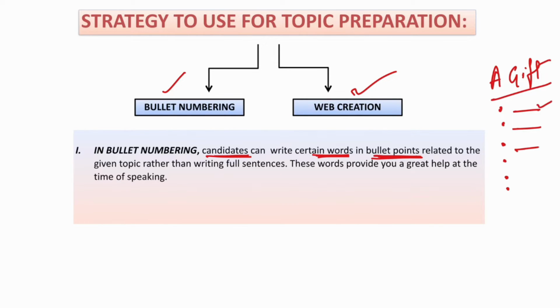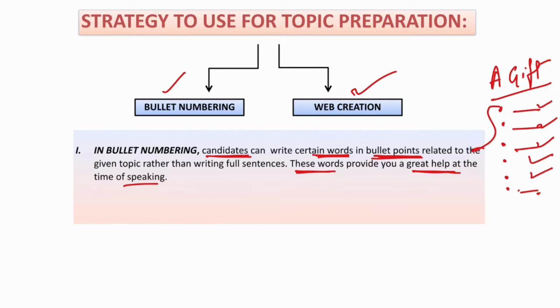I can talk about what the gift is, who gave it to me or where I bought it, why it's so precious, and whether it is expensive or not. So all these things are related to that gift. Just in brief, I have to write these in bullet points. These words provide you a great help at the time of speaking.